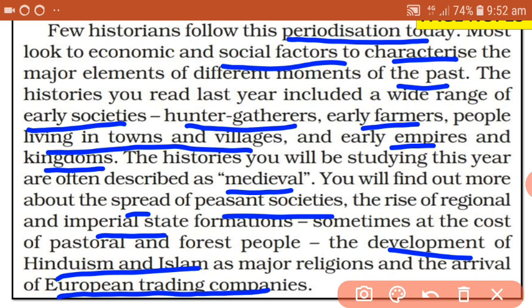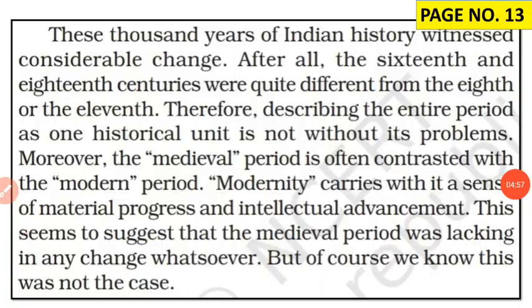So we have even studied the Mauryas during last year, but this time we are going to see again the huge medieval range: peasant societies, how they were formed, even regional and imperial states, how they were formed, and information about the development of Hinduism and Islam as major religions. There are a number of things which we are going to study along with the arrival of European trading companies.